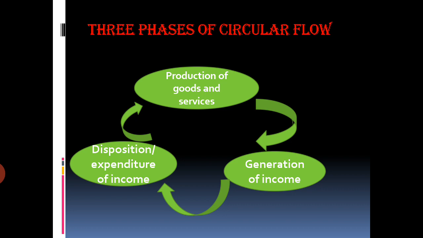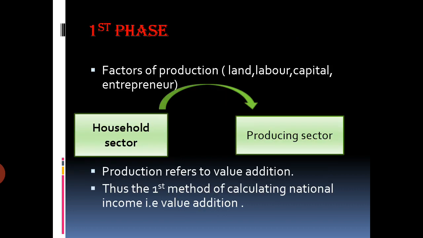Now, who produces goods and services? We all know producers produce goods and services. And here we are concentrating our knowledge to the two sector economy. So, producers are producing goods and services. From where are they getting the raw material and the factors of production? They get the factors of production from the household sector. So, in the very first phase, factors of production, that is your land, labor, capital and entrepreneur.